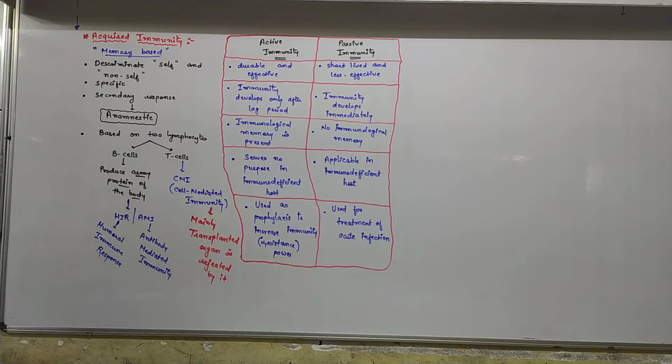Okay. Now you know that the bone marrow is the main lymphoid organ. Fine.